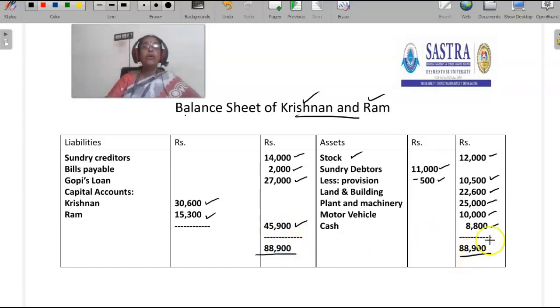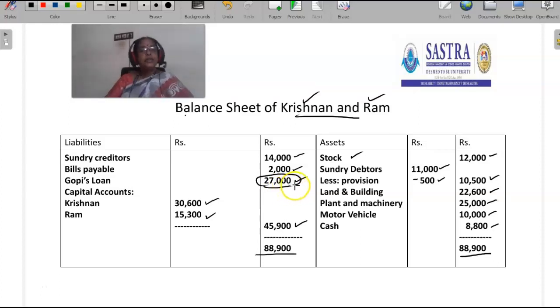The total of the balance sheet is 88,900. So how they are going to settle the loan, that we have seen in the previous slide. They are not settling the 27,000 rupees immediately. Till the settlement of the retired partner, the amount appears in the balance sheet under the liability side.